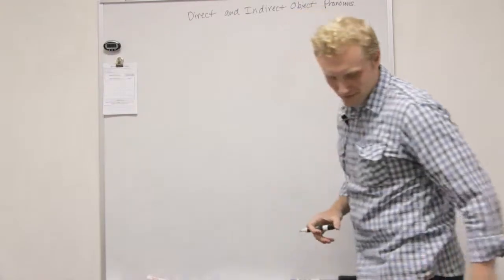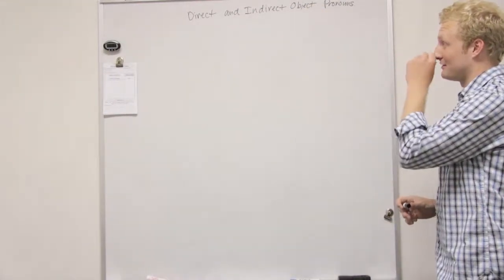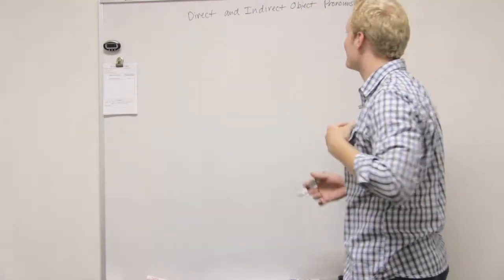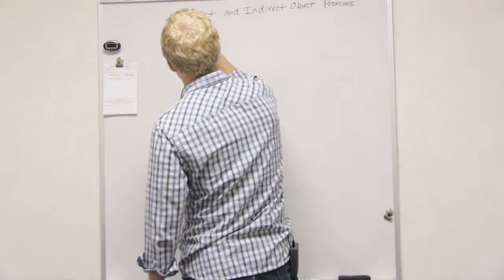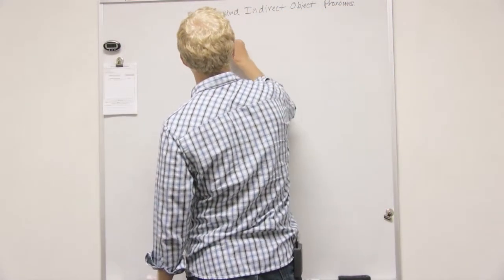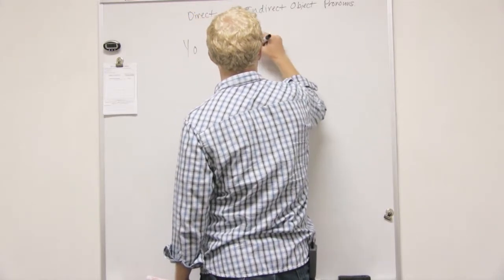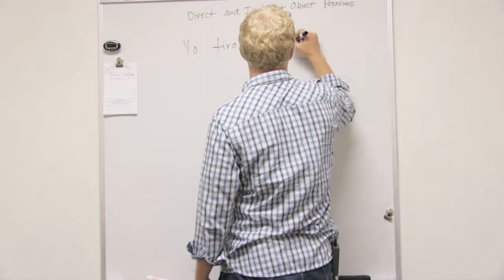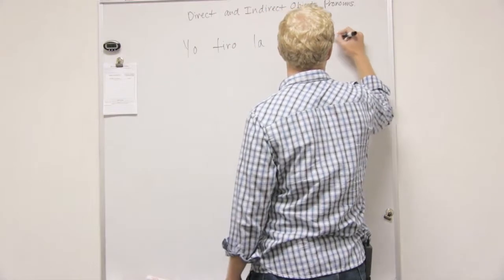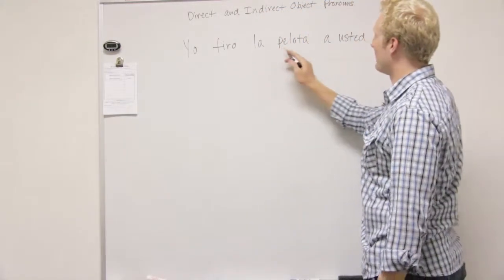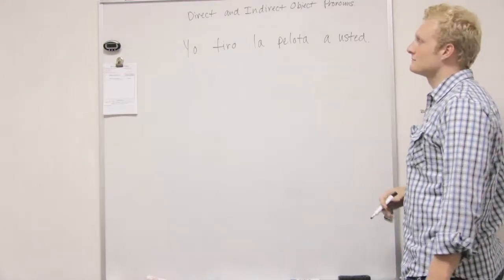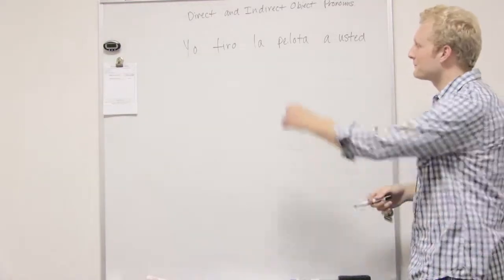So to learn about direct and indirect object pronouns, I always use the same sentence, which I find pretty easy. So hopefully for you it's easy as well. The sentence is, "Yo tiro la pelota a usted." I throw the ball to you. Okay, pretty basic sentence. Good.